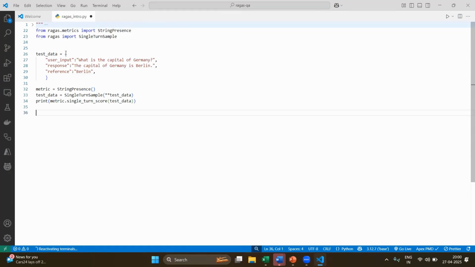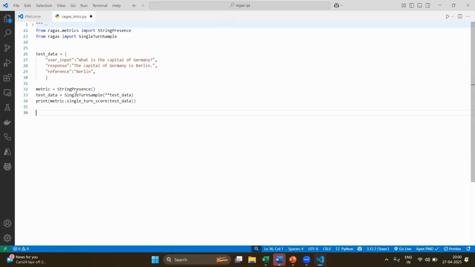In test data, generally you will have the user input, response, reference, and sometimes retrieval context or retrieval documents. User input in real time is like a prompt that you give to the LLM. Response is the output from the LLM. Reference is the actual ground truth that you are trying to check. And sometimes, if you are using retrieval in the pipeline, you will have the retrieval context. So with these inputs, you can calculate the metrics.